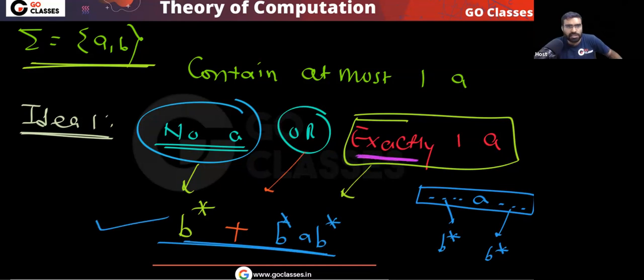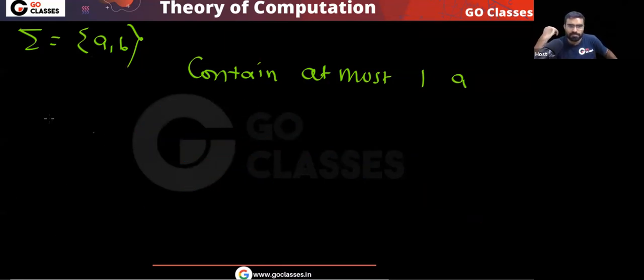Exactly one A, not more than one, not less than one, exactly one. So if this is your exactly one A, then here you have B star, here you have B star. So this is your idea number one. What is idea number two?